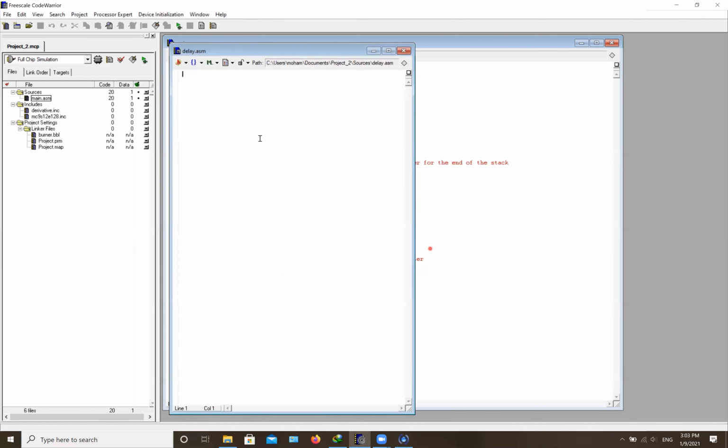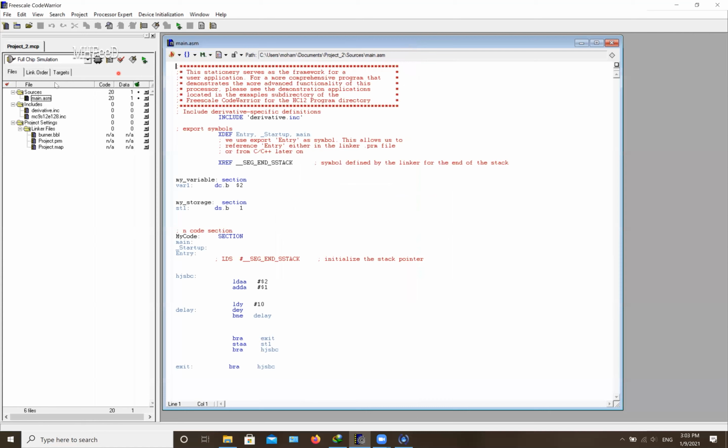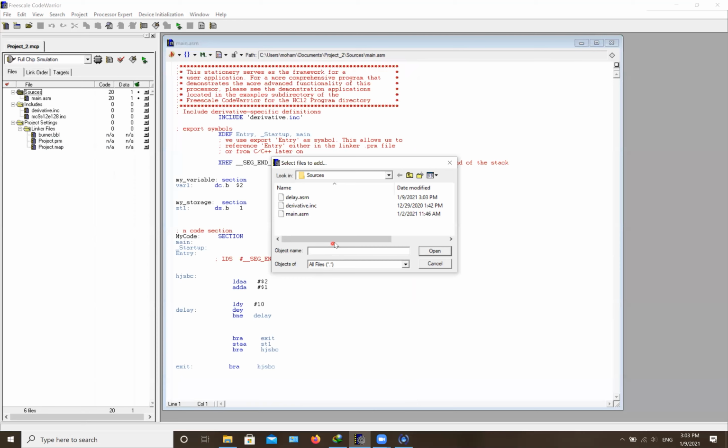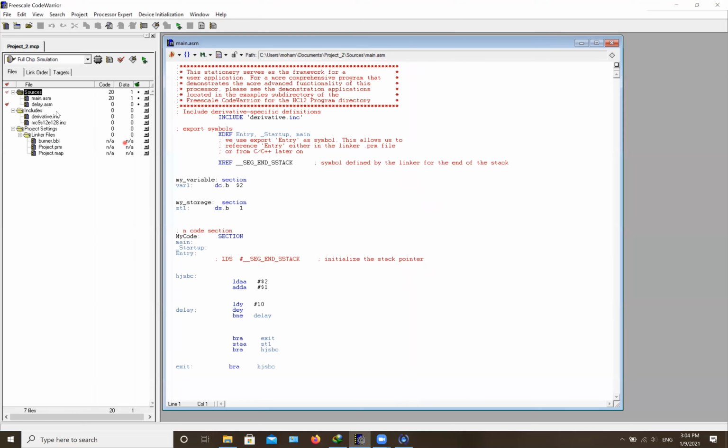Then you're going to save it. Now you see that it's all different, but we're still not done. You can see the source here. You're going to click on the source and double click on it, and then add files to it. Since I'm already there, you're going to go to the same location of the source, click on the file you created before, and hit open. Now these two files are a part of your code.